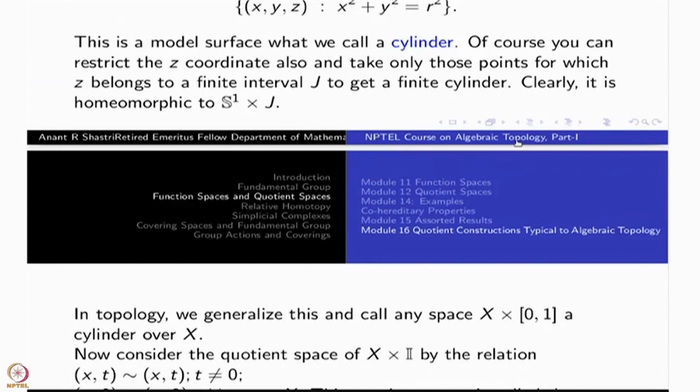Now, this kind of generalization we are going to do for what is known in layman's parlance or in physics, the usual definition of a cone.